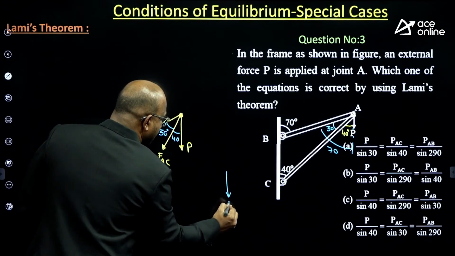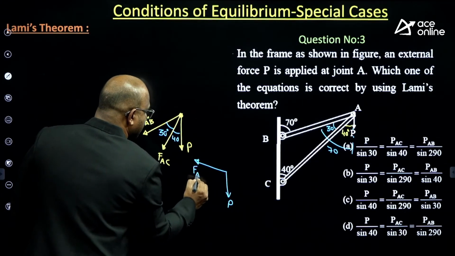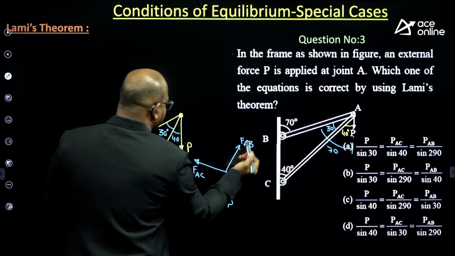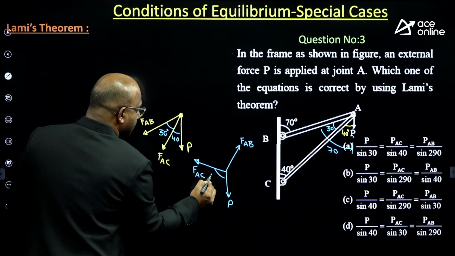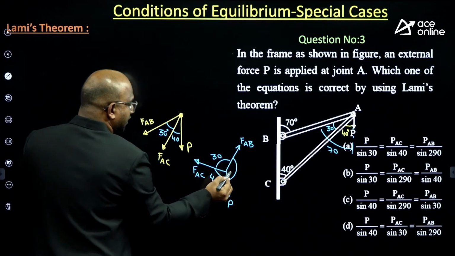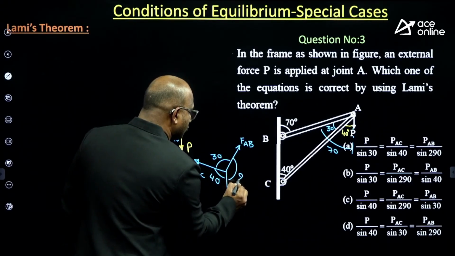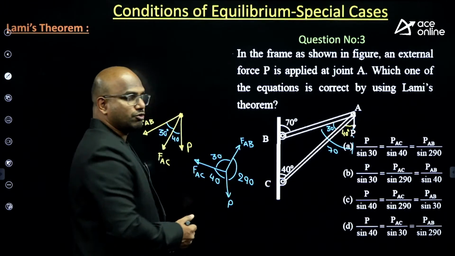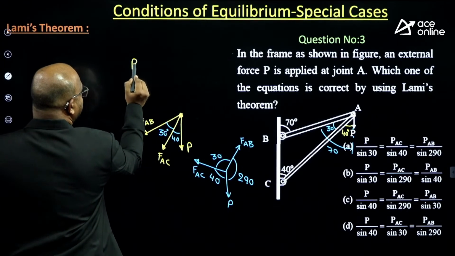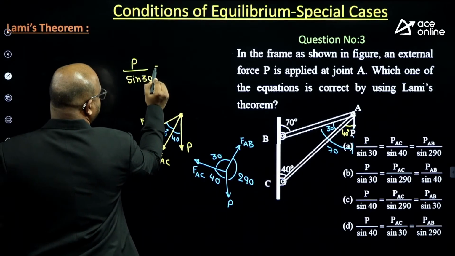This is the P. P, this side, how much? F of AC. This is F of AB. P to this one, angle how much? 40, 30. Remaining how much? 40 plus 30, 70. This should be how much? 290. Now, the answer should be what, first of all? P by opposite angle, P by sine 30.